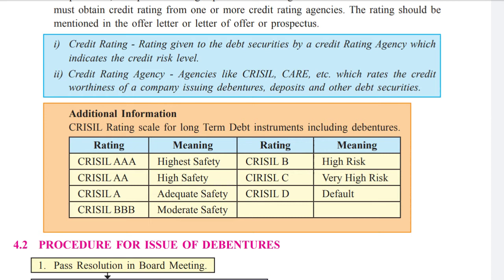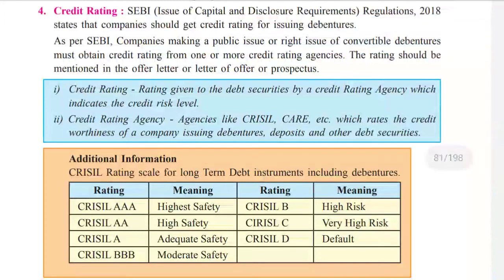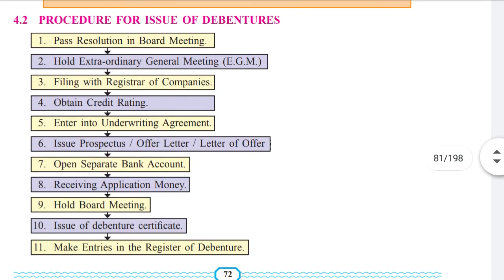Then CRISIL AA means high safety. Then CRISIL A means adequate safety, meaning sometimes it may happen that they may miss one interest payment, but they'll pay it in another month. Or CRISIL D means default, they are a useless company, no need to invest in that. So credit rating means they give a kind of grade to companies, that they are adequate or not, so that people can invest in that company properly.